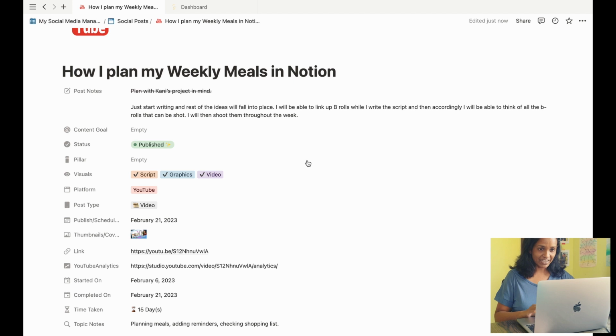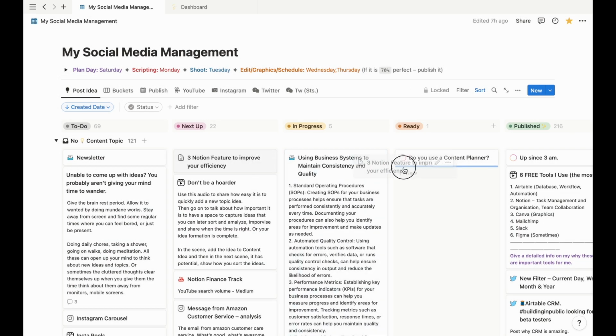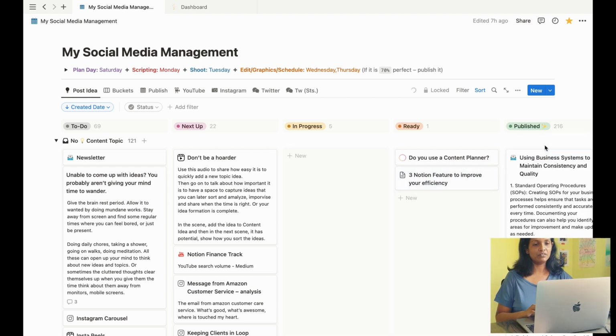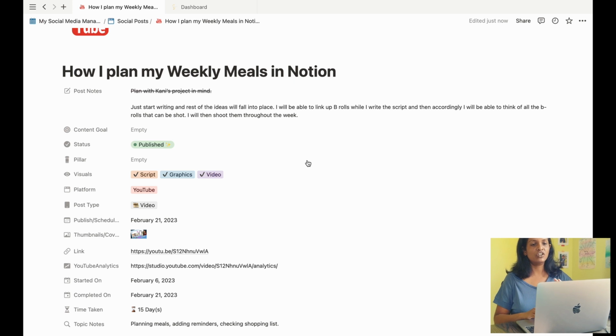Another thing, even though you can practically do a lot of changes in every view, it is important to have a specific defined way you work with your data. For example, I can certainly move the post from status to status, but usually this is not the place where I update the status, because I don't necessarily update statuses of multiple items at once. The type of posts I typically make are large ones, and I work on each post on the page itself while updating the individual property as I make progress on that post. I do move the items on the Kanban board from status to status in another view, which I will show you a bit later.